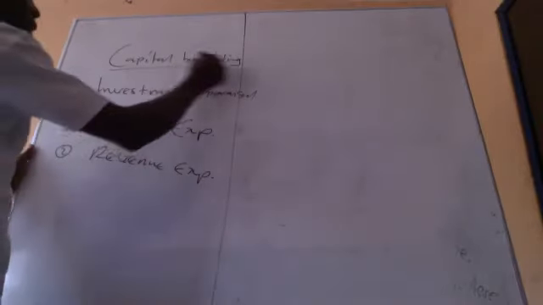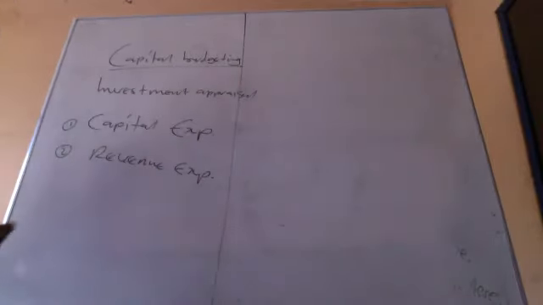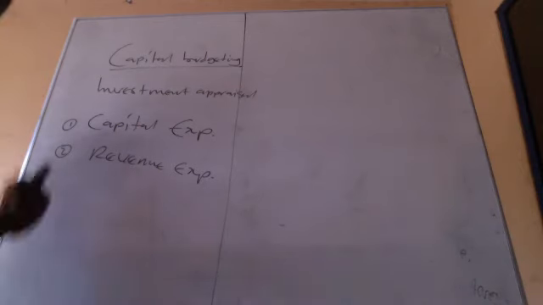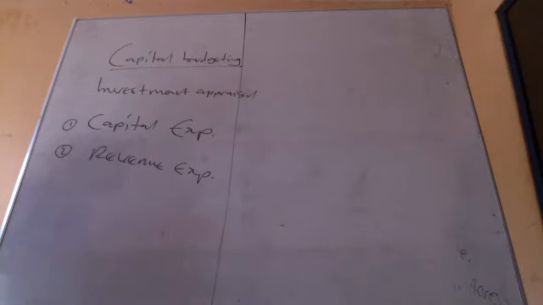Because you say capital budgeting, it's a type of budget that we normally prepare for what? Our investment, long-term assets. If you want to undertake any investment, say 5, 6, or 10 years ahead, you probably need to budget for it, and that budget is what we call capital budgeting, the investment appraisal.